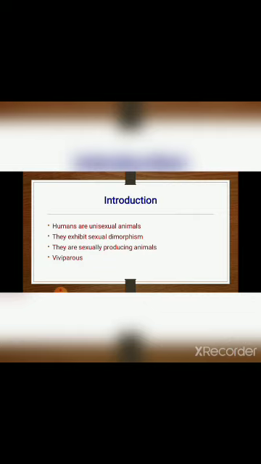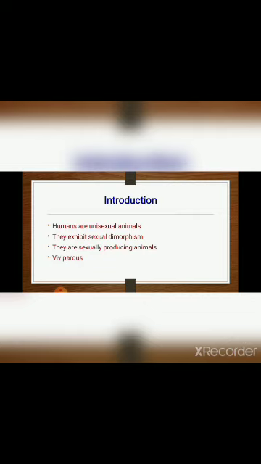Whereas in earthworm, both gametes, male and female, that is sperm and ovum, are produced by a single organism. Hence it is called a hermaphrodite, right? But humans are not like that. Next point is they are sexually reproducing animals. Here the male and female gametes fuse to form a zygote.